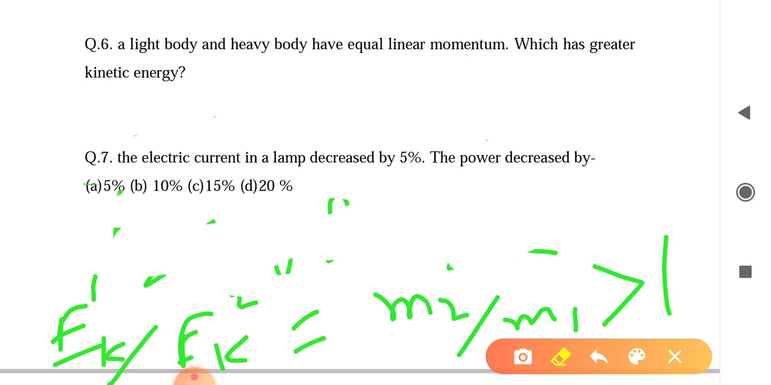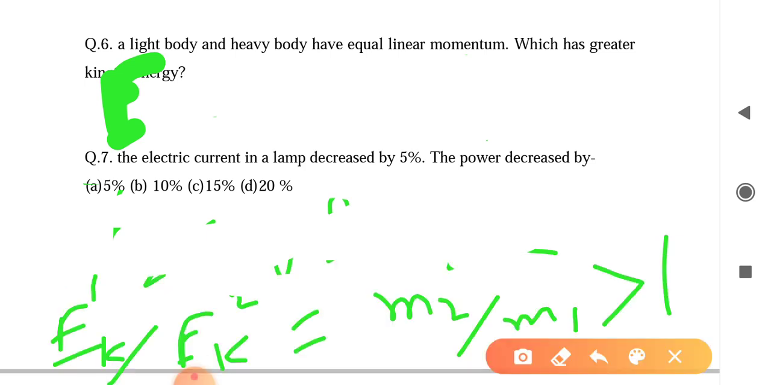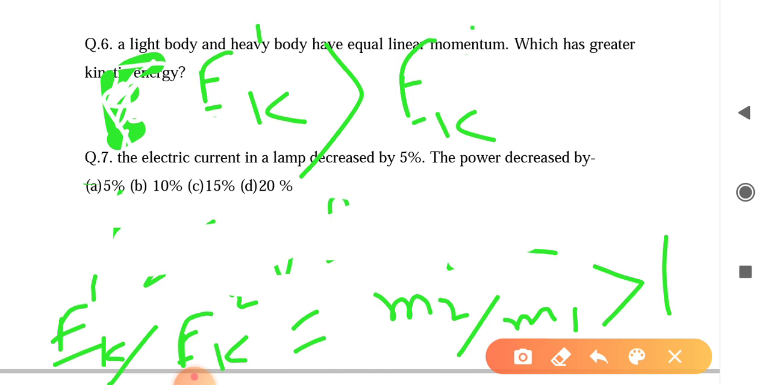The kinetic energy of the lighter body is greater than the kinetic energy of the heavier body. That means Ek1 is greater than Ek2. This is the analysis of question number 6.